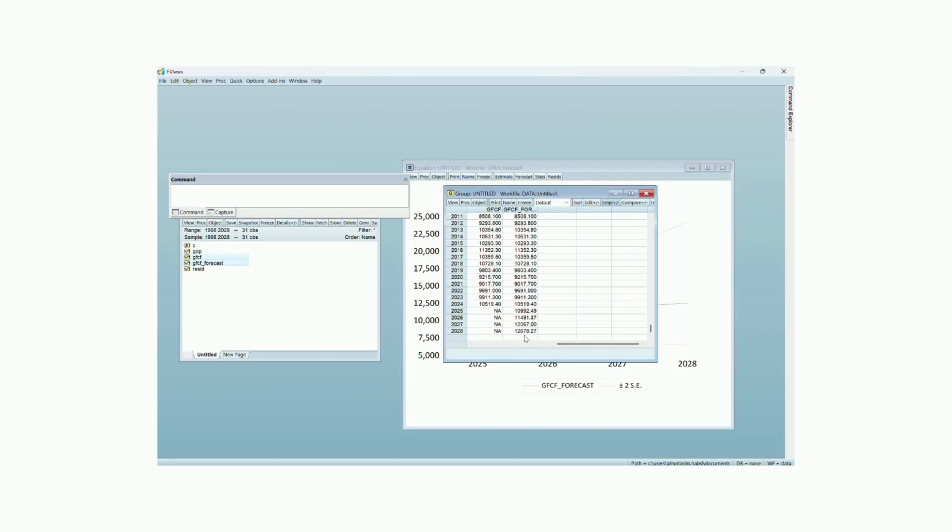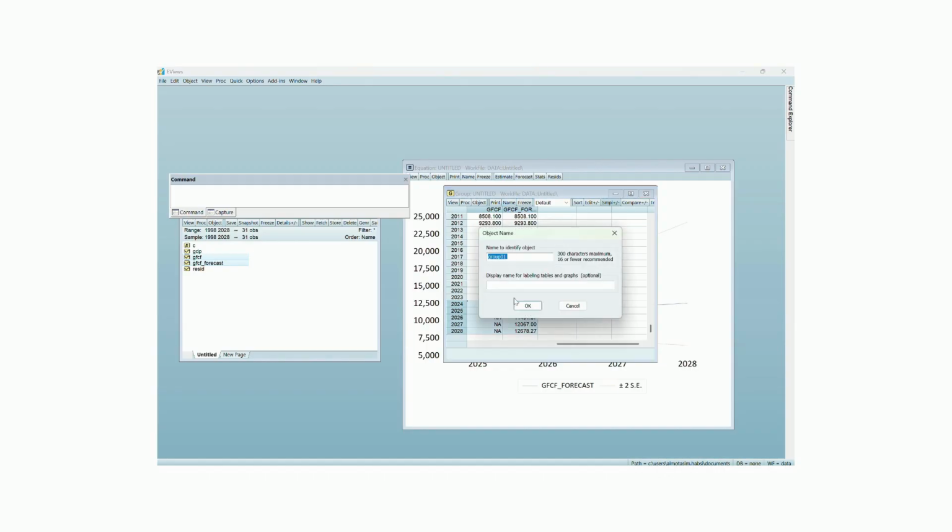Once we're satisfied with the fit, we save the forecasted series under a clearly named object, so it's easy to reference later when comparing against actual outturns or updating the model with new data.